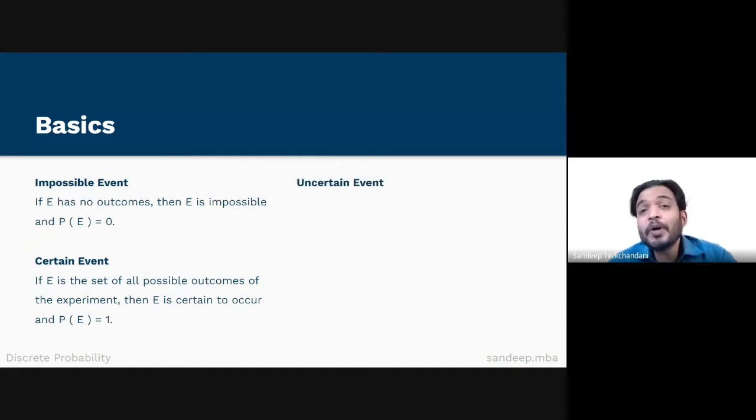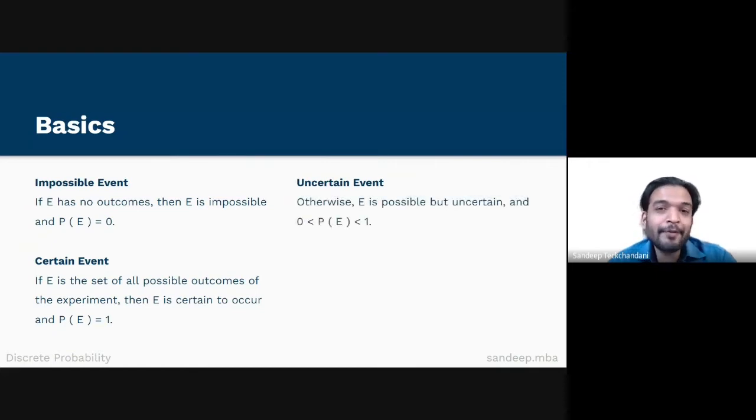Otherwise, E is possible but uncertain and the probability of E is greater than 0 but less than 1. If F is a subset of E, then the probability of F is either less than the probability of E or equal to the probability of E.